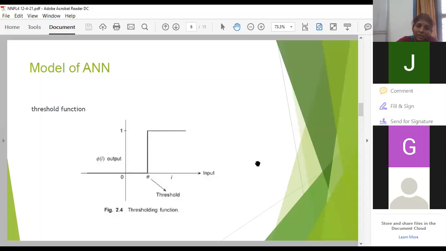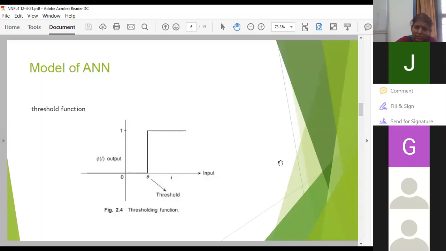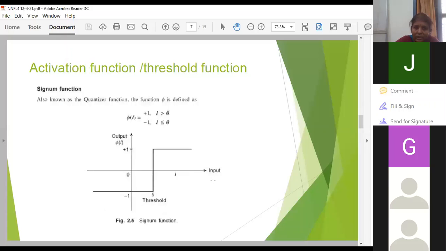Besides your threshold, you need to go for an activation function. Here are some more activation functions apart from the threshold function: the signum function, which is known as the quantizer function, defined as plus 1 to minus 1 based on the theta value.